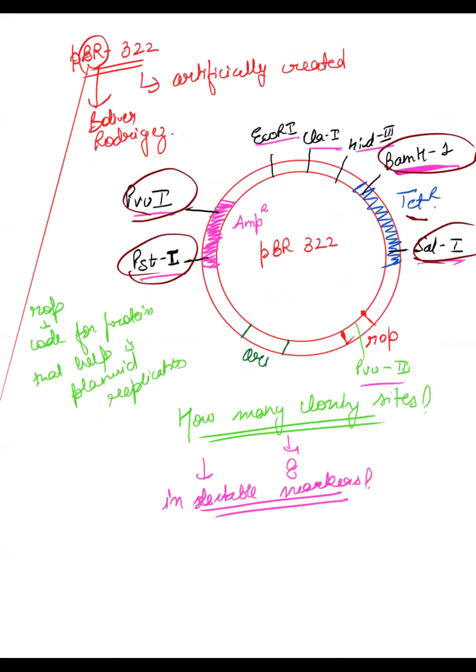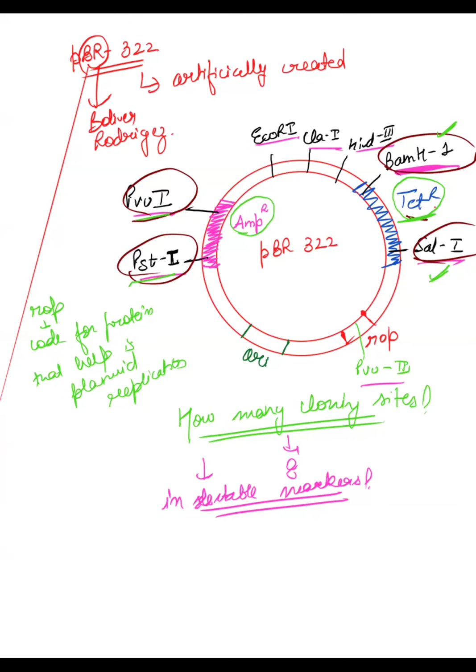See, there are 4 restriction enzyme sites present inside the selectable markers. If you want to inactivate tetracycline resistance, you either add BamHI or you add SalI. But if you want to inactivate ampicillin resistance, you can add PvuI and PstI. Have you understood what I am trying to tell you?